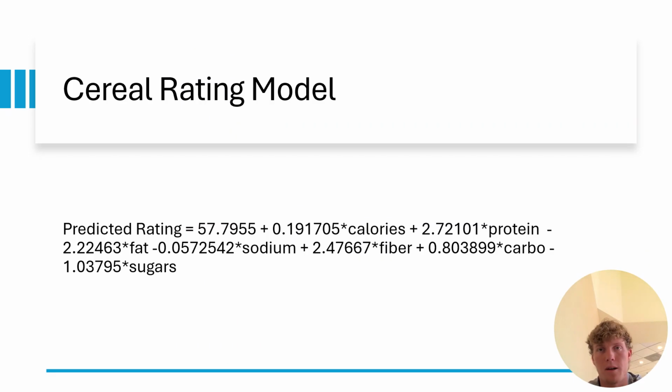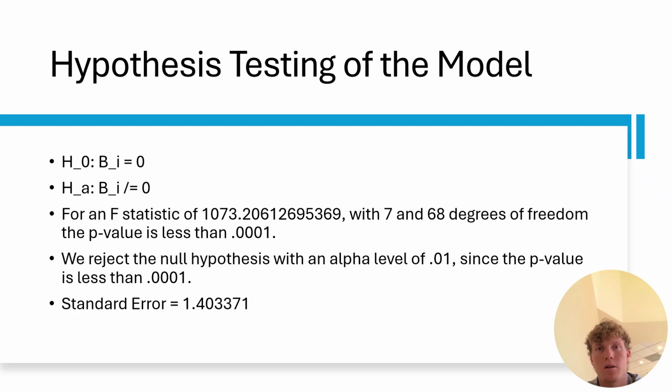Modeling predicted rating with multiple categories from the data set. This model is shown on the slide. For the hypothesis testing of the model, we are showing that at least one of the betas is not equal to 0. The alpha for the model is equal to 0.01. This means that the f-statistic has to equate to a p-value that is less than 0.01. For this reason, we reject the null hypothesis since our p-value is less than 0.0001. The standard error of the model is equal to 1.40. This means that the model's predictions of cereal rating are typically off by about 1.40 rating points on average.